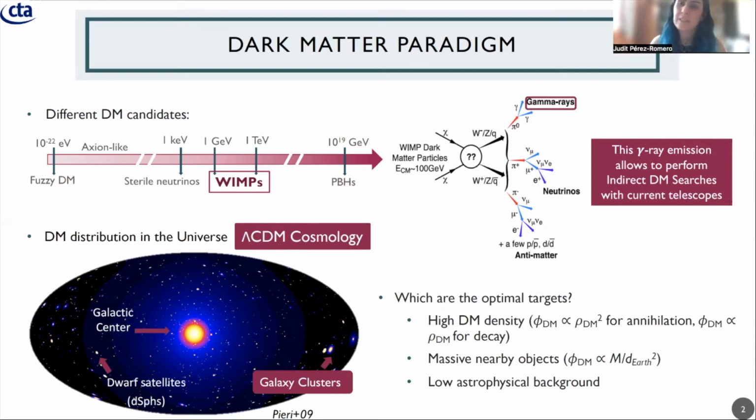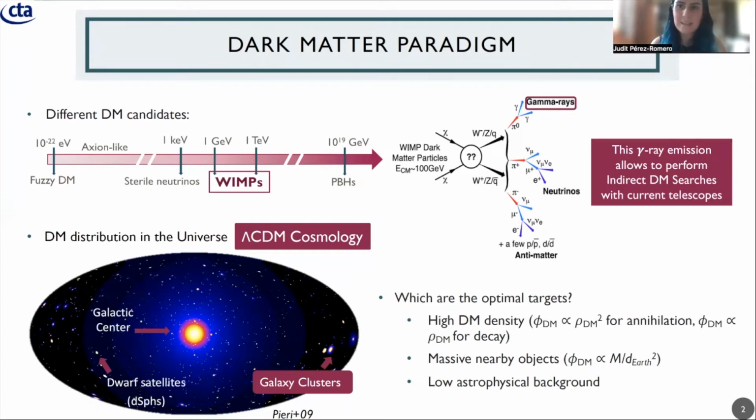Among the different golden channels that are usually used for indirect dark matter searches, we are going to focus on gamma rays. Okay, so we want to find gamma rays from dark matter. Now we need to check where we need to look.